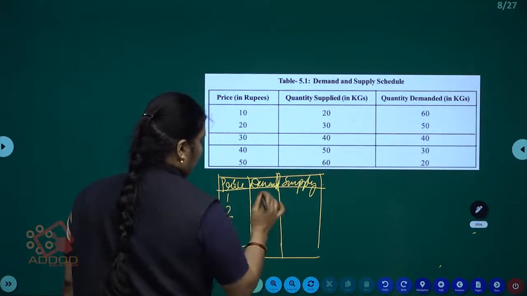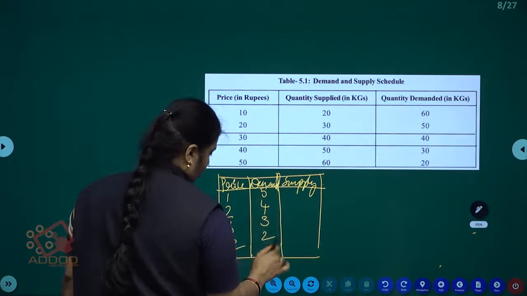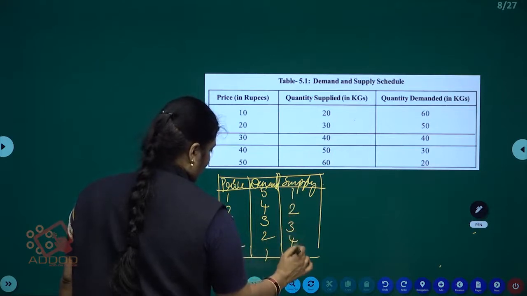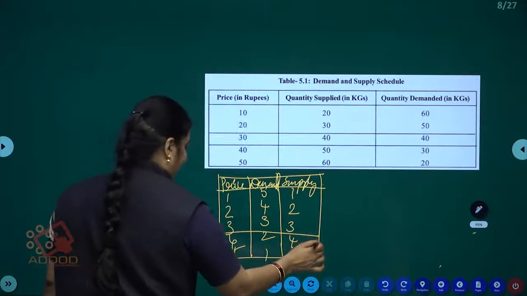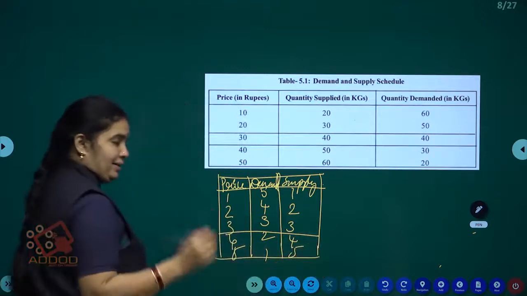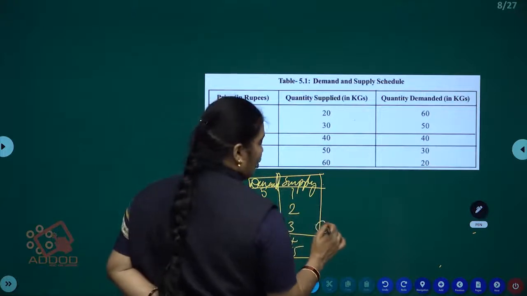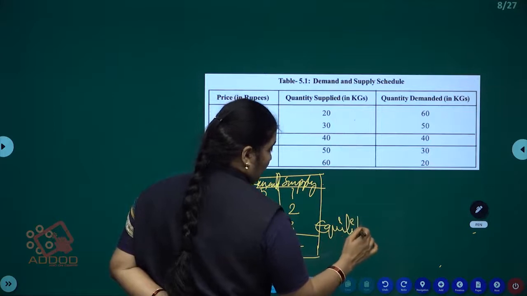Demand 5, 4, 3, 2, 1. Supply 1, 2, 3, 4. Here at the third rupee, at 3 rupees price, demand and supply both are equal. That is called equilibrium.